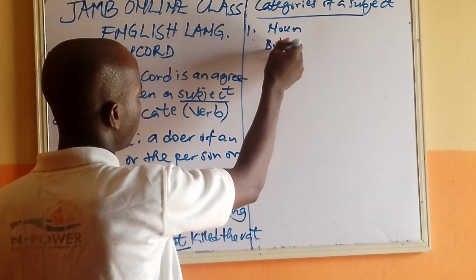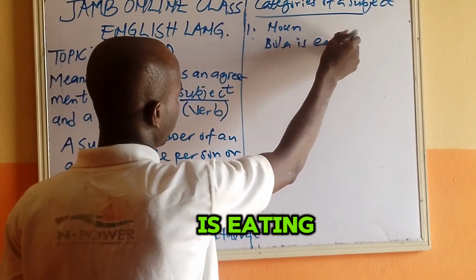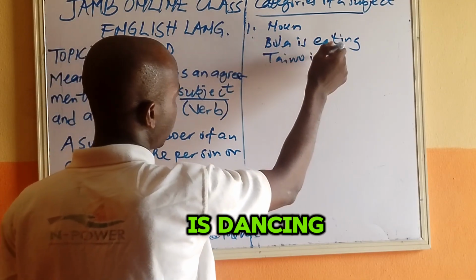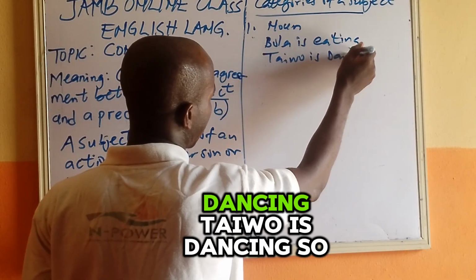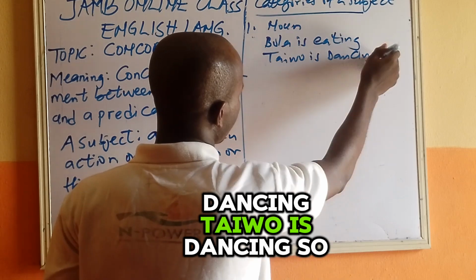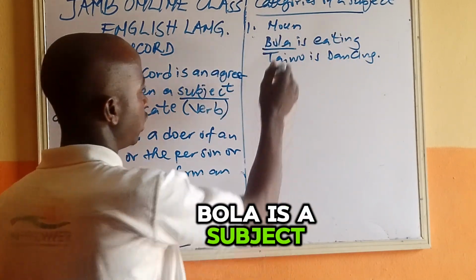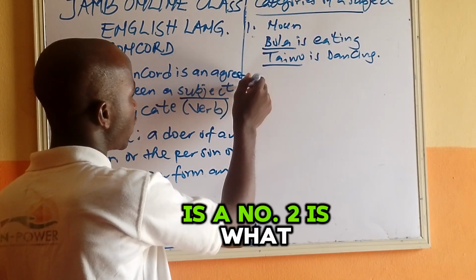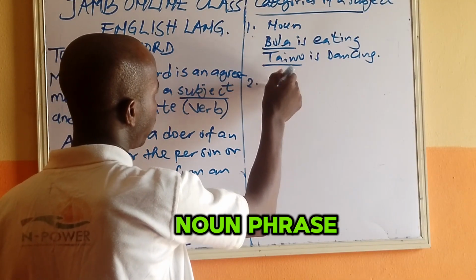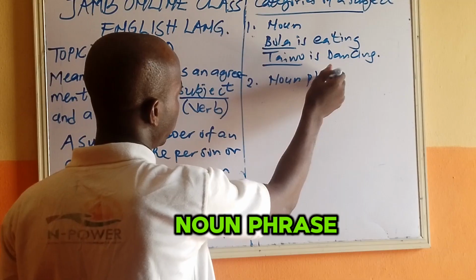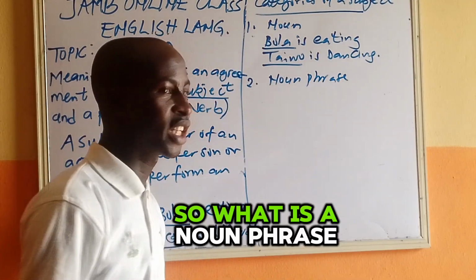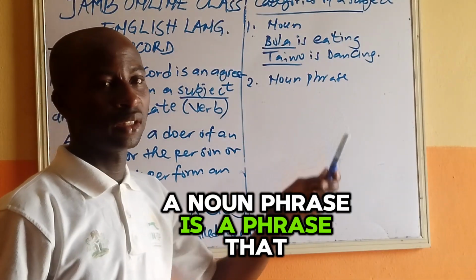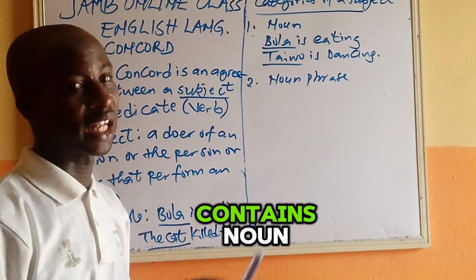Bola is eating. Taiwo is dancing. Taiwo is dancing. So Bola is a subject. Taiwo is a subject. Another way of knowing a subject, number 2, is what? Noun phrase. So what is a noun phrase? A noun phrase is a phrase that contains noun.